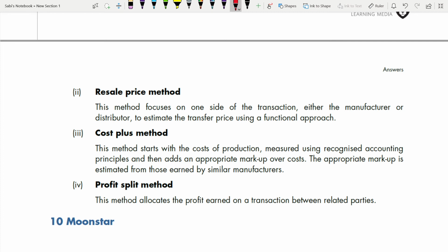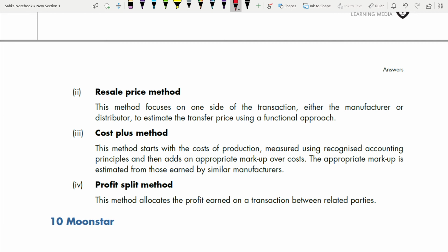Cost plus method. This method starts with the cost of production, measured using recognized accounting principles, and then adds an appropriate markup over cost. The appropriate markup is estimated from those earned by similar manufacturers. It's not any markup. You cannot just put any markup as you wish. It should be estimated from those earned by similar manufacturers.